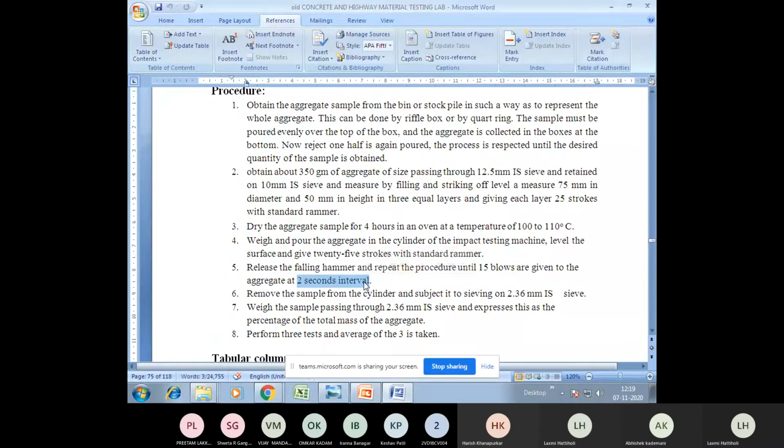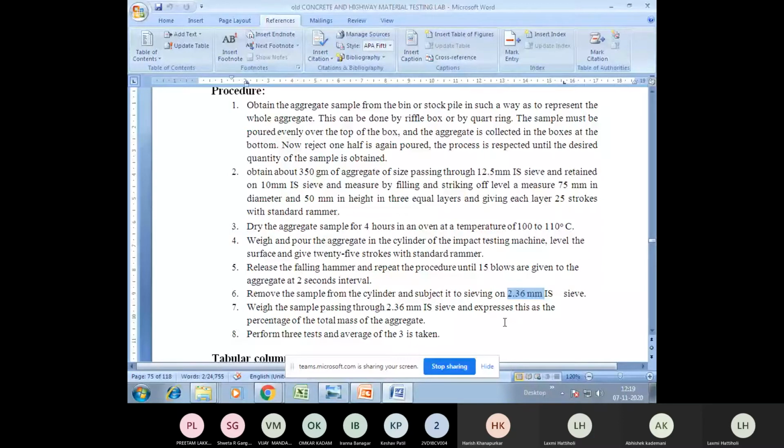In the measuring cylinder, the weight of the 3 layers we have filled is taken as P. The weight of the aggregate that you get after passing through 2.36 mm is taken as Q. So you have the weight of the aggregate P and the weight of the aggregate Q. The ratio of Q divided by P will give you the impact percentage, that is the impact value. That itself is the procedure of this particular experiment.